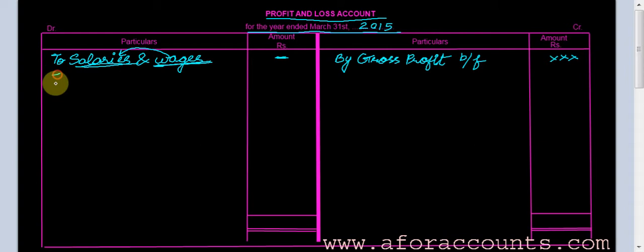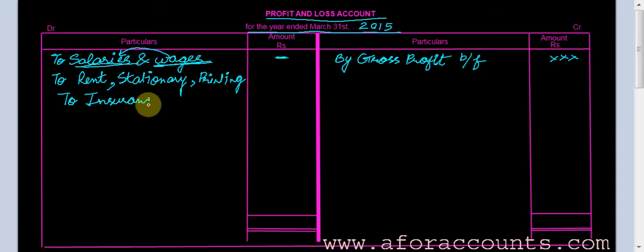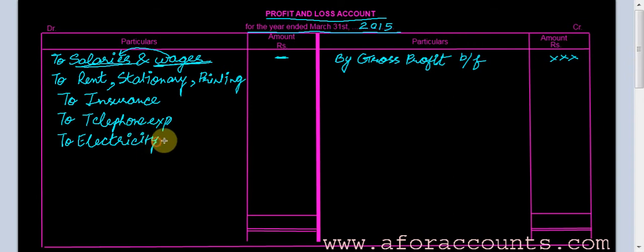What all office expenses can you think of? To office rent, stationery, printing expenses, printing and stationery, office insurance or any material insurance, to communication expenses, be it telephone expenses, electricity expenses, electricity of the office premises, so the electricity bill needs to be paid here, to electricity expenses.